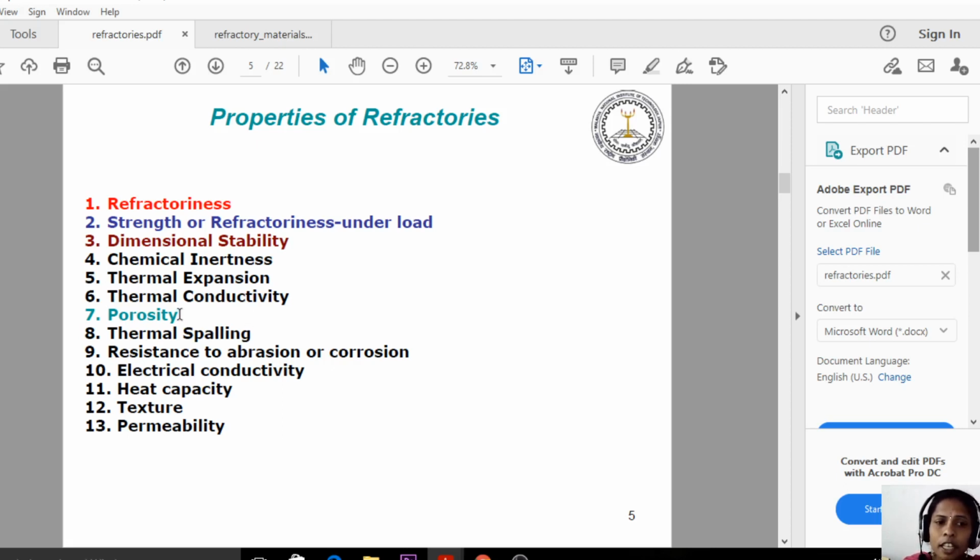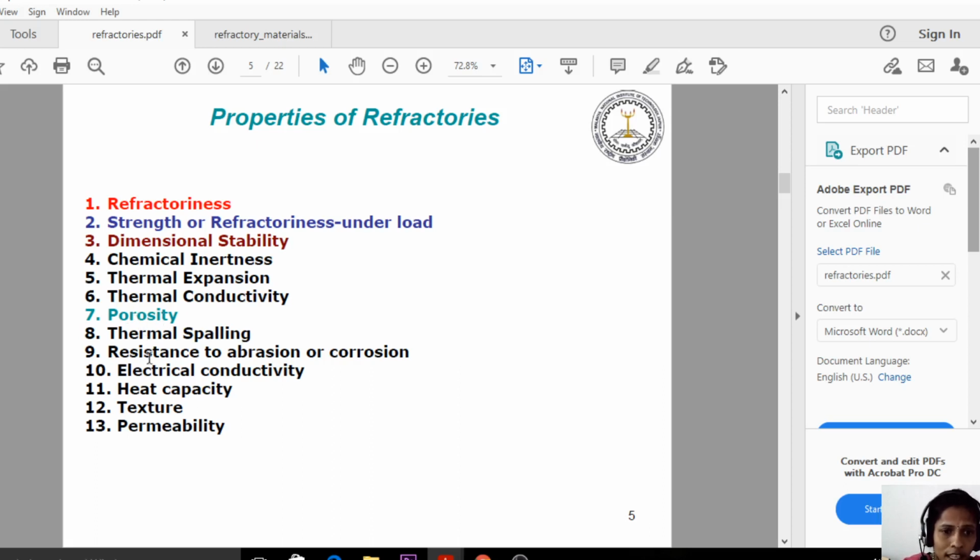And the next one is porosity. Porosity is the number of pores in the refractory materials. What happens by increasing and decreasing the porosity? By increasing the number of pores, the strength of the refractory material decreases, whereas by decreasing the porosity, the strength increases. That is about porosity.